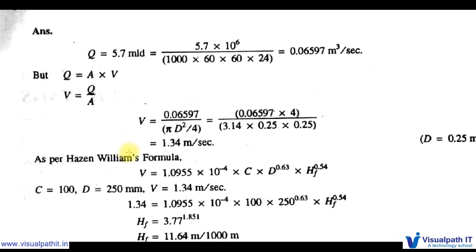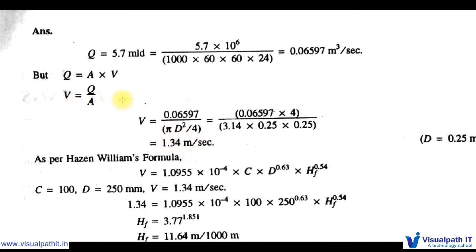In the drainage line, in the previous problem, we considered 0.75 meter per second as the self-cleansing velocity. But in water supply pressure pipelines, we cannot consider 0.75. That's why we need to calculate it.